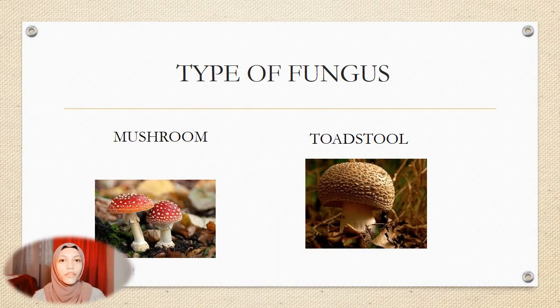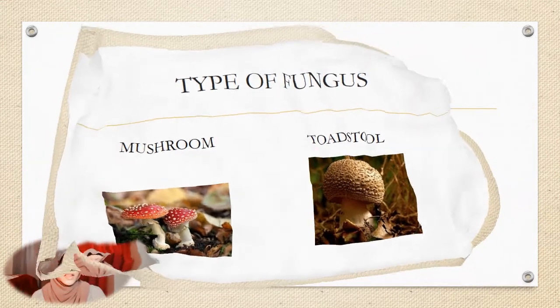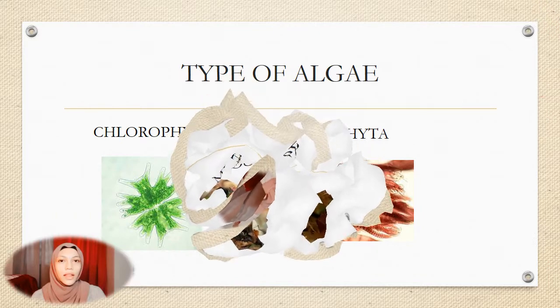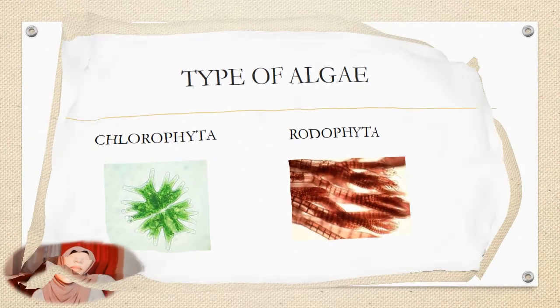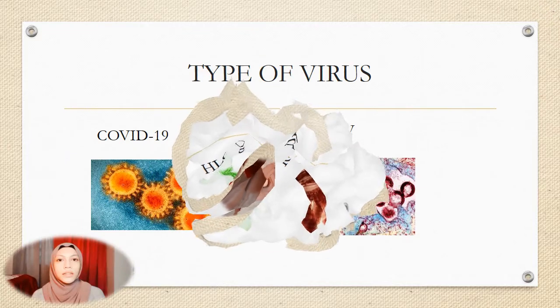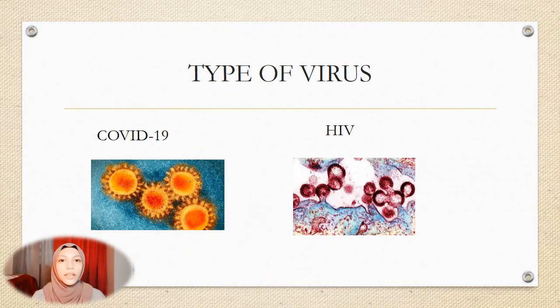The types of fungus are mushroom and toadstool. Next, we have the types of algae, which are chlorophyta and rhodophyta. The last one, examples of virus are HIV and COVID-19.